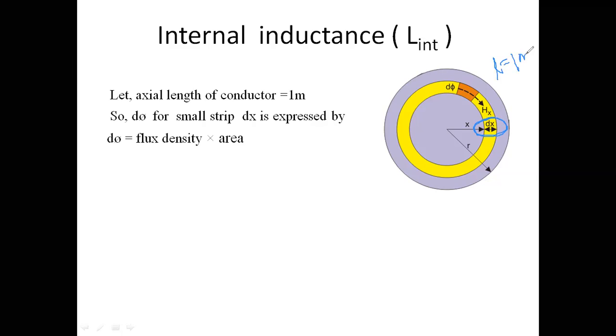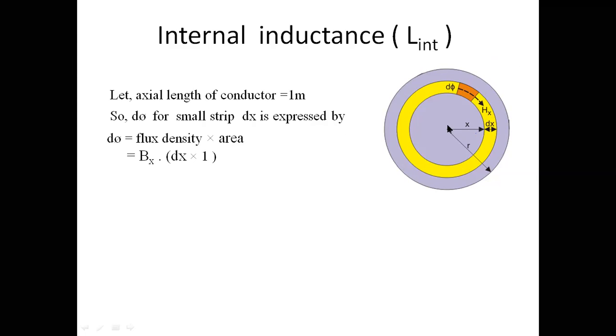Then the flux density is Bx, and the surface area is dx into length l, that is dx into 1 meter.